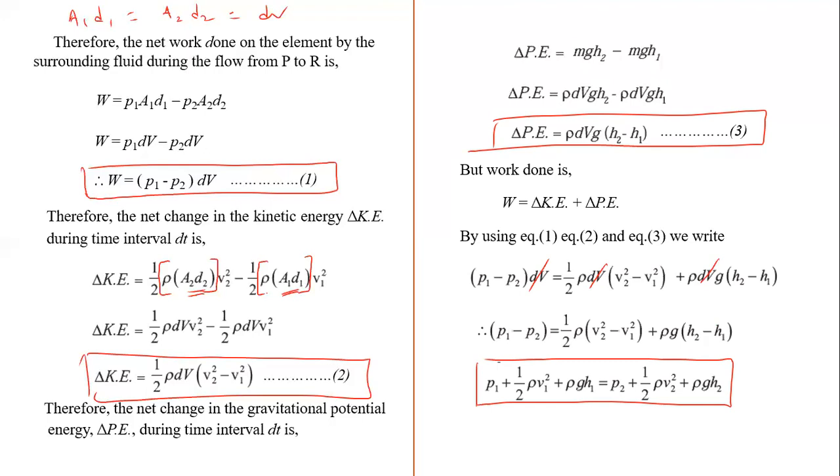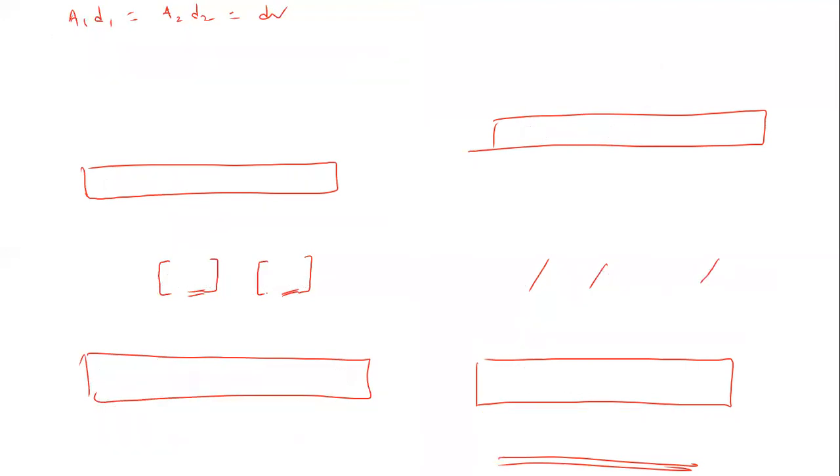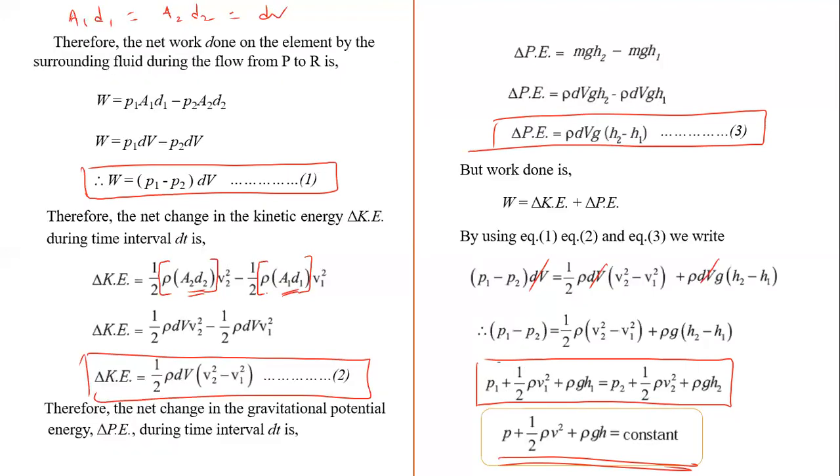P1 plus 1 by 2 rho V1 square plus rho g h1 is equal to P2 plus 1 by 2 rho V2 square plus rho g h2. So we can write P plus 1 by 2 rho V square plus rho g h is equal to constant. And this is Bernoulli's equation.